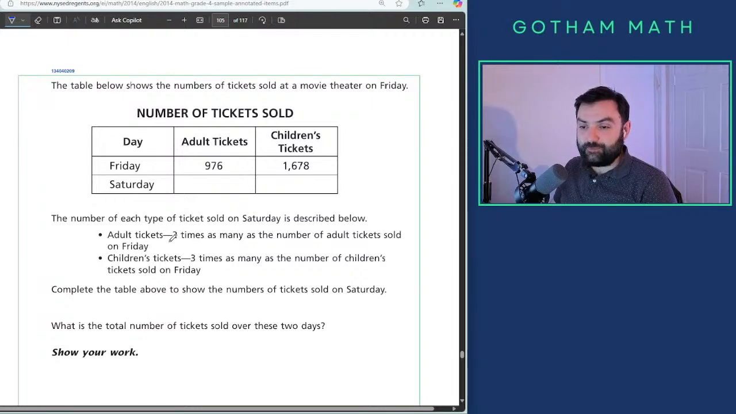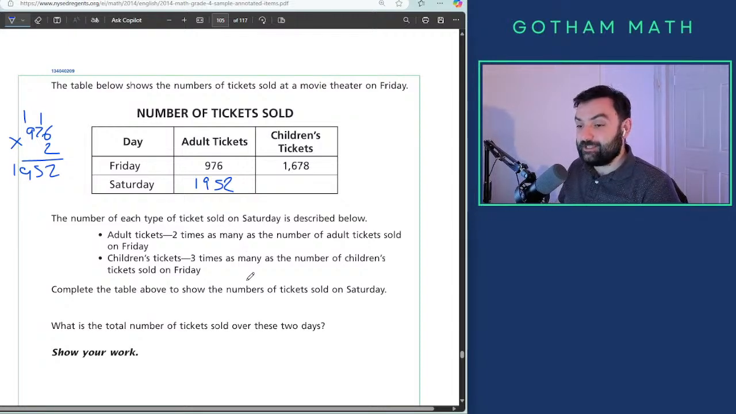Okay, so 2 times means times 2, right? So whatever this is times 2, I got that right? That's good. What are we doing? We're doing it on the side, maybe. Maybe we do it here. Like 976 times 2, real quick. 12, 1, 14, 15, 1, 18, 19, right? Nice. 1952.